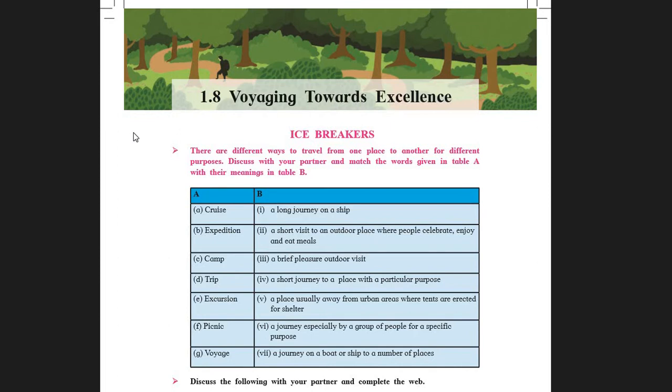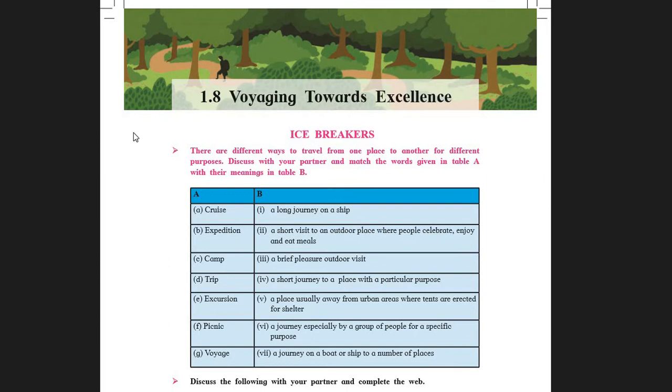Next, excursion. Excursion is a brief pleasure outdoor visit, most probably an educational visit, historical visit, scientific visit. Such visits conducted by the schools are said to be excursions. Yes, sometimes with the college students also. So generally we call it educational excursion.